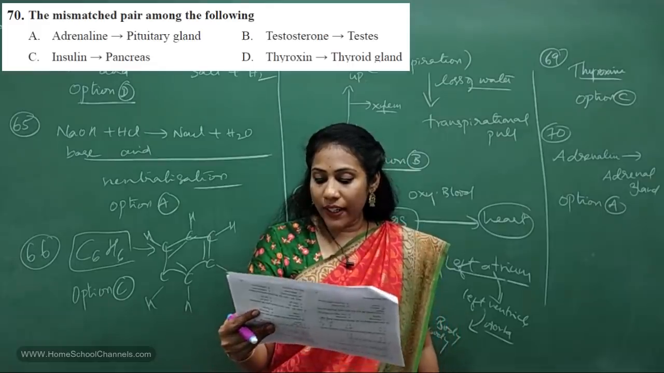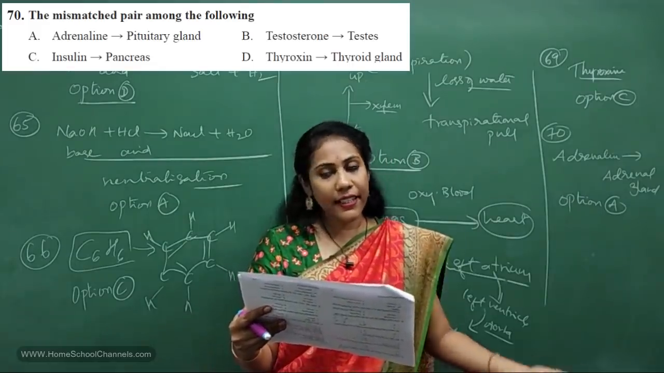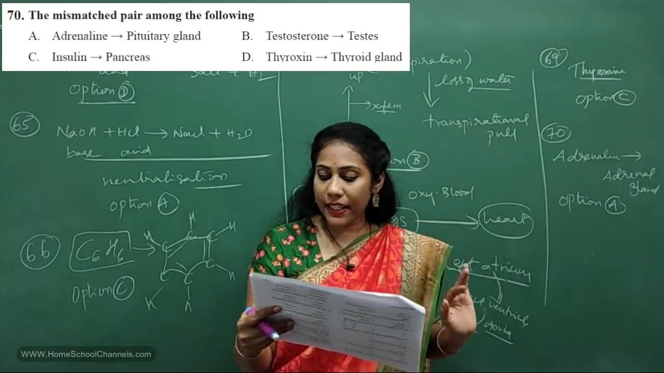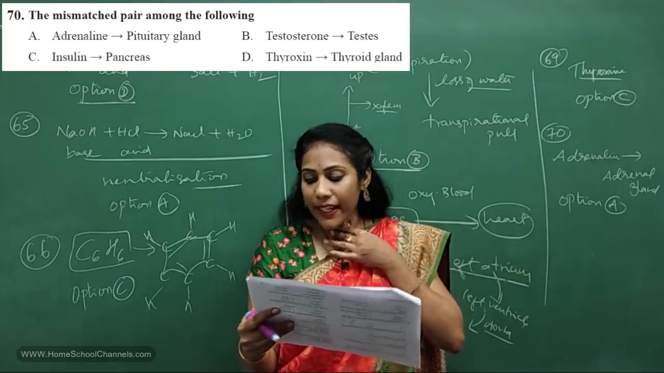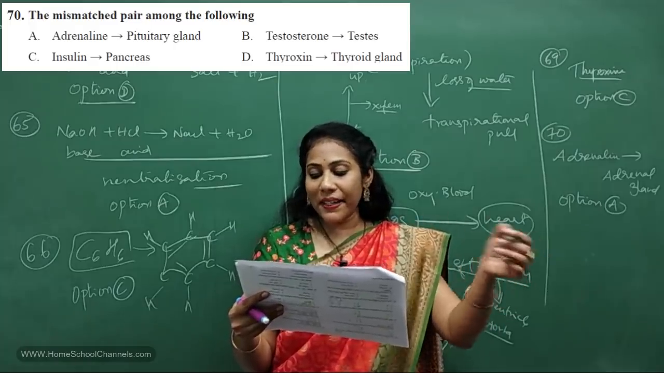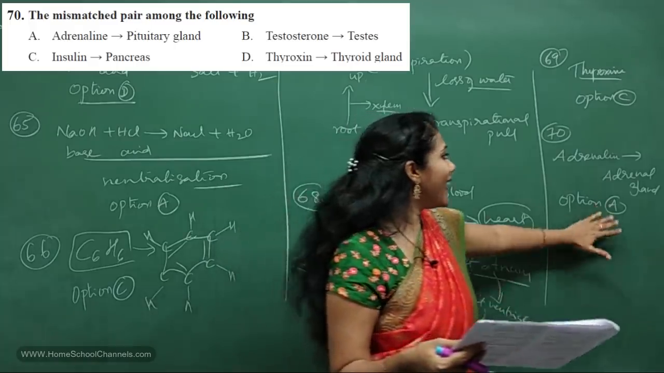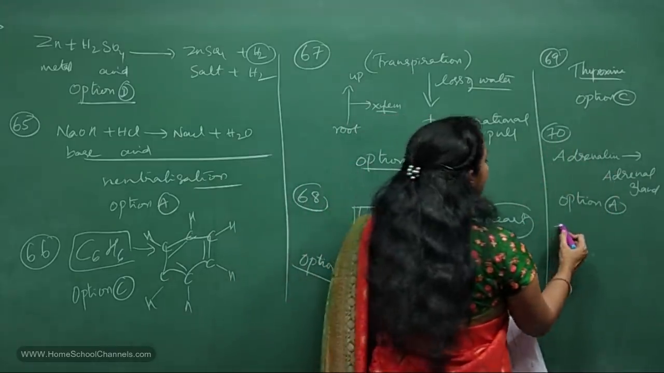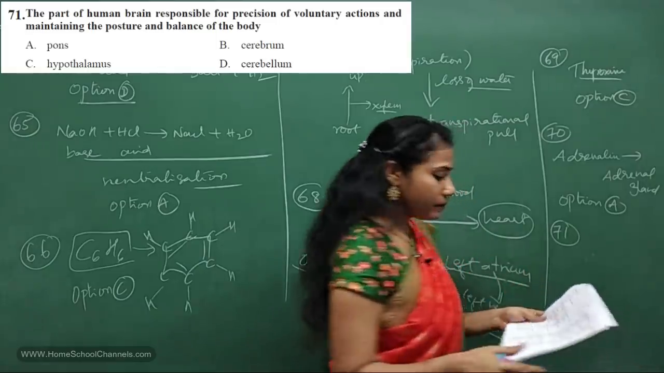Testosterone is secreted in the testis, correct match. Insulin in pancreas, correct. Thyroxine in thyroid gland, correct. So where is the mismatch? Adrenaline, pituitary. So option A is the correct answer. Fine. Let us go for the 71st question.